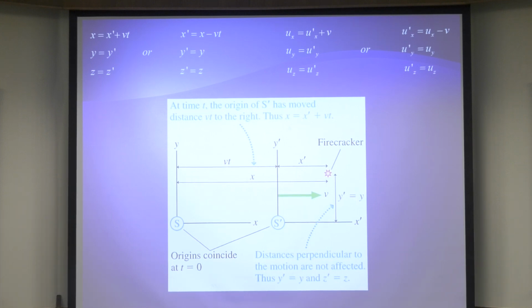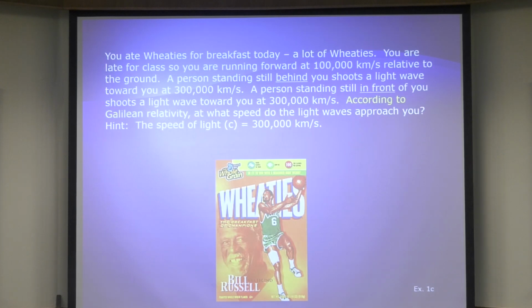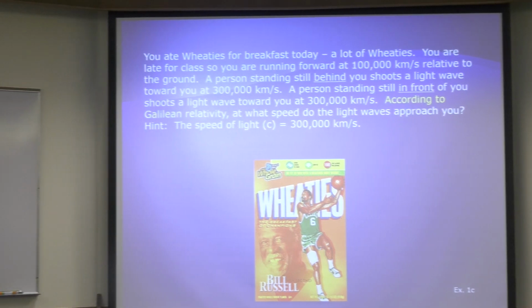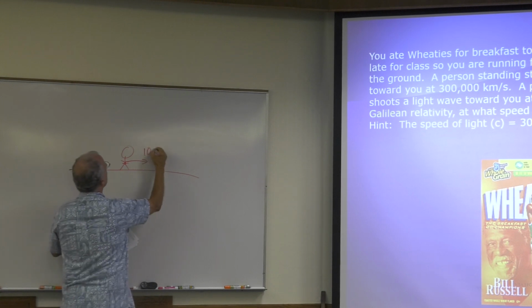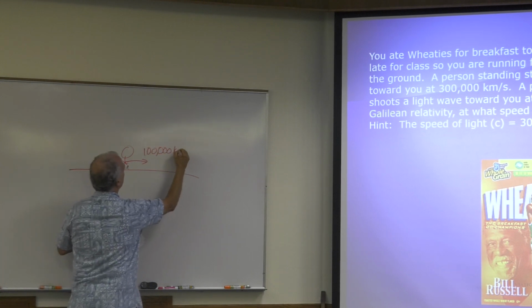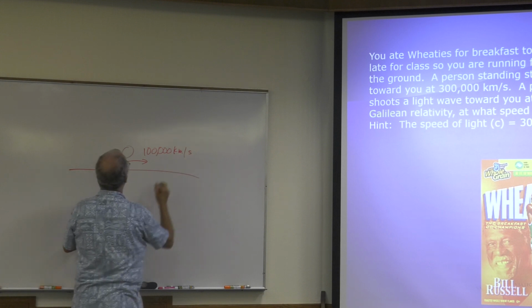So here's an example for you to figure out. You ate Wheaties for breakfast today, a lot of Wheaties. It's supposed to give you a lot of energy. You are late for class, so you are running forward at 100,000 kilometers per second in our dream world, relative to the ground. So here's the ground, and this is you, and you're running at 100,000 kilometers per second. All right.